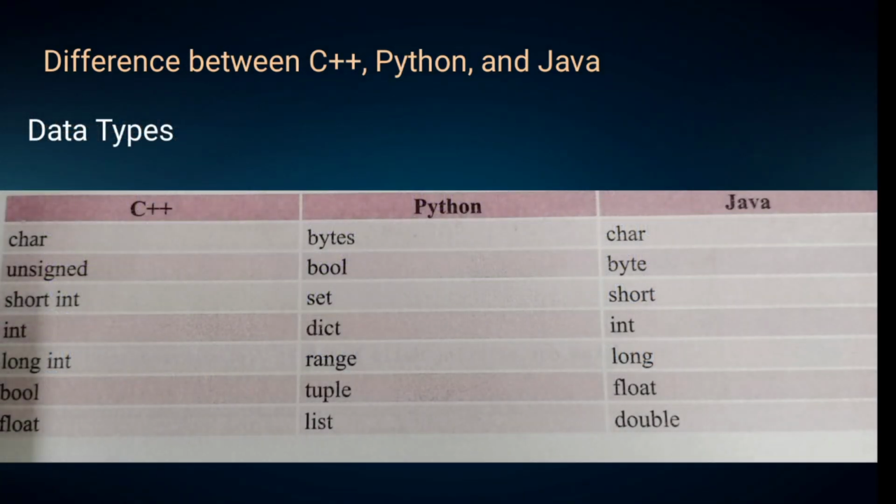Second difference is data type. Data types are used to determine the types and size of the variable in programming. All these languages support different data types. These are the data types which are used in C++, Python and Java, like C++: character, unsigned, short int, long int, bool, float. In Python: bytes, bool, set, dictionary, range, tuple and list. Similarly in Java: character, byte, short, int, long, float and double.